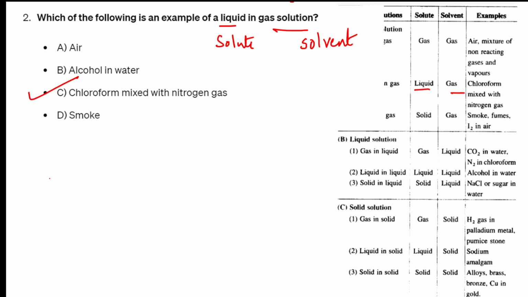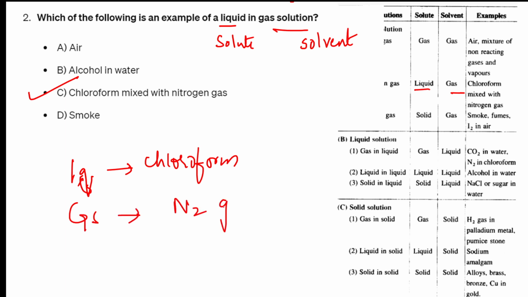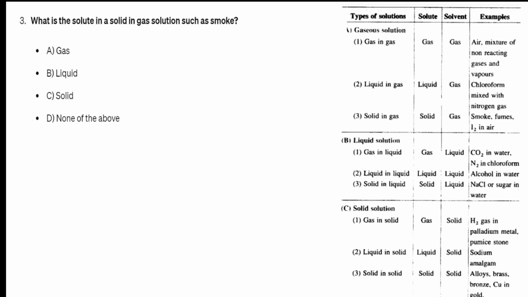So here, what is the solute? Basically, what is the liquid? Let us write here. In this case, liquid is your chloroform. What is the gas part here? The gaseous part is your nitrogen gas. Is it done? Done. Option C is clear. Let us go to the next question.